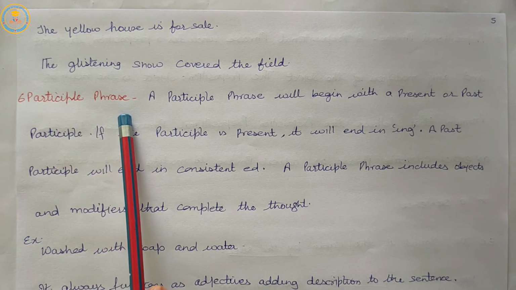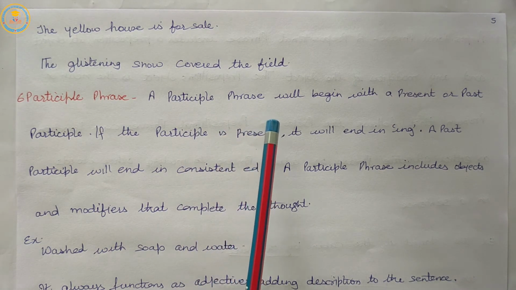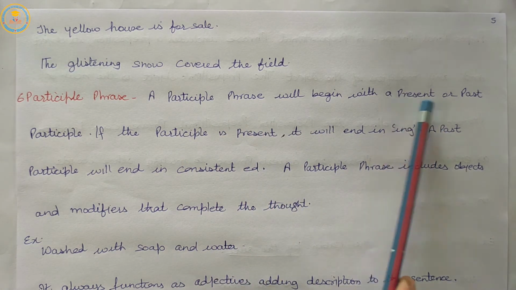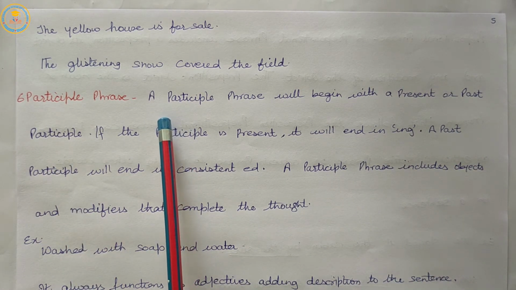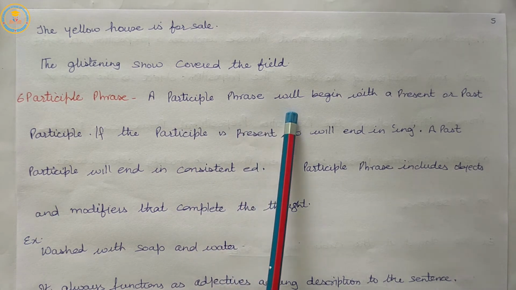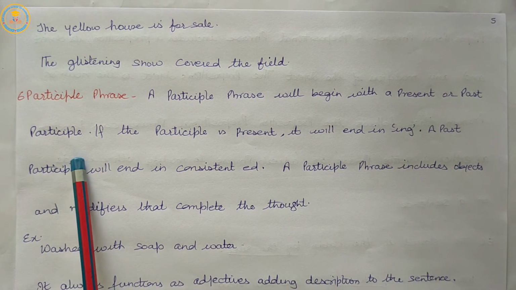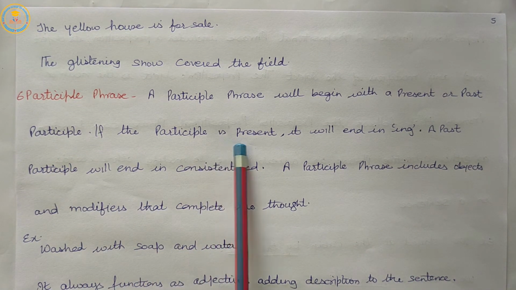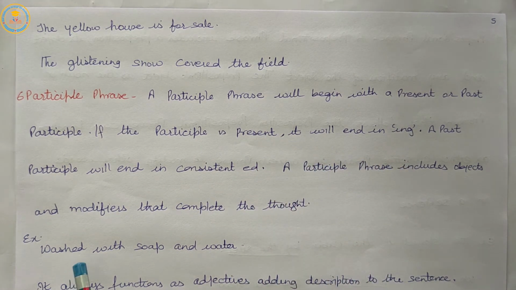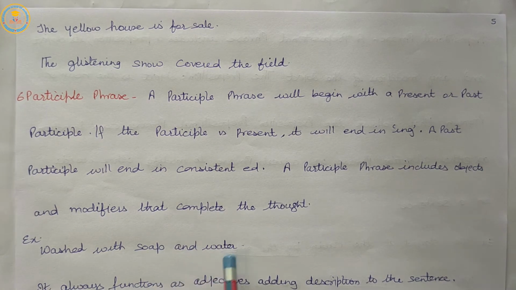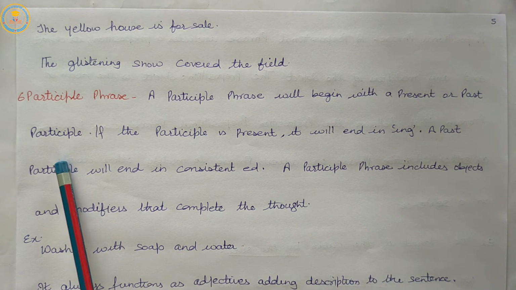Next, participle phrase. A participle phrase will begin with a present or past participle.